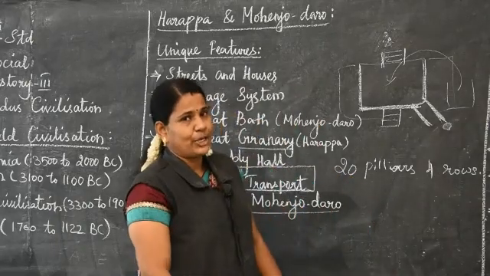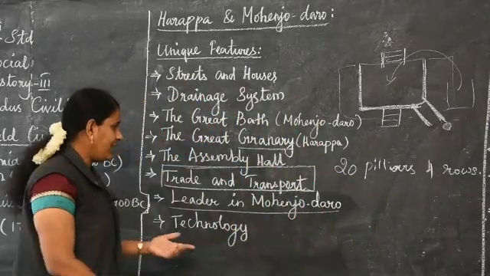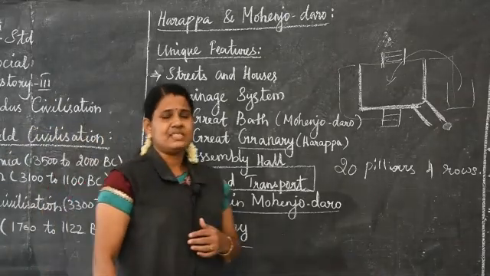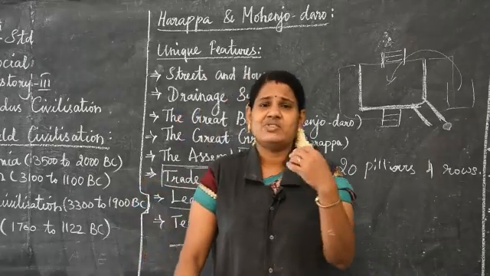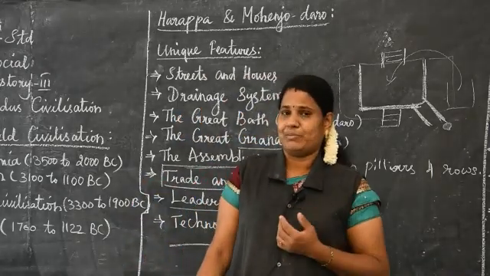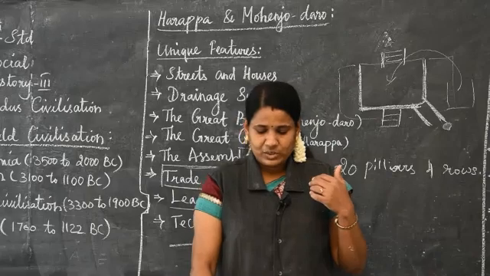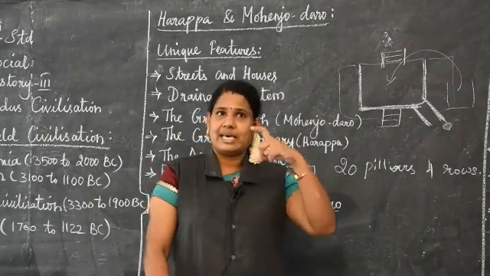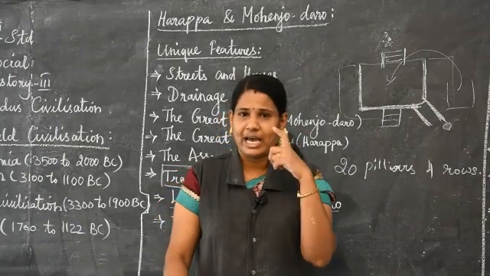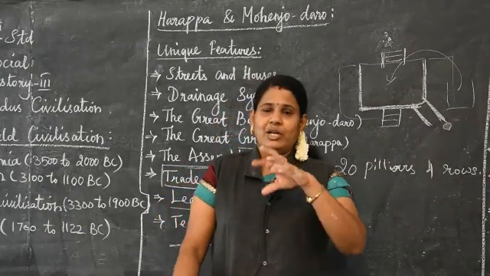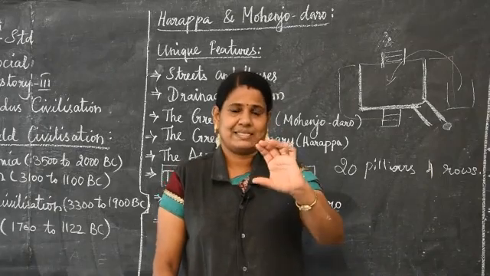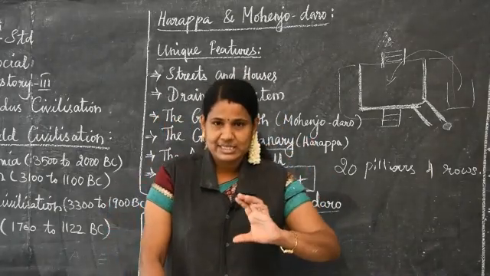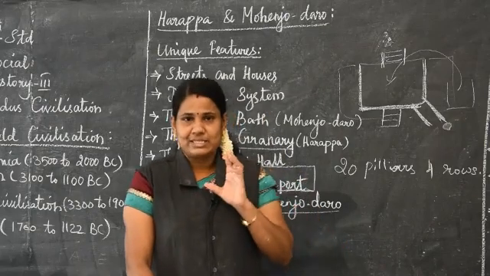So the next unique feature is technology. If you go to technology, again we can say the same thing. They are using standardized weights and measurements. Ivory scale. Have you heard about ivory? What is ivory? It's an elephant's tusk. So they are using ivory scales made from an elephant's tusk.